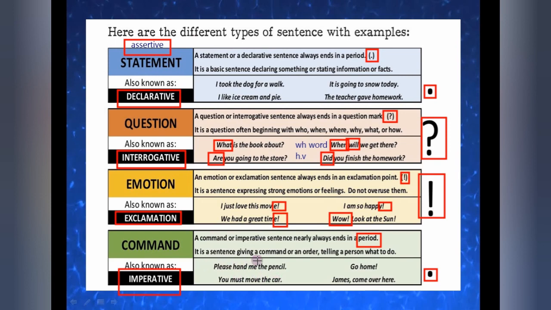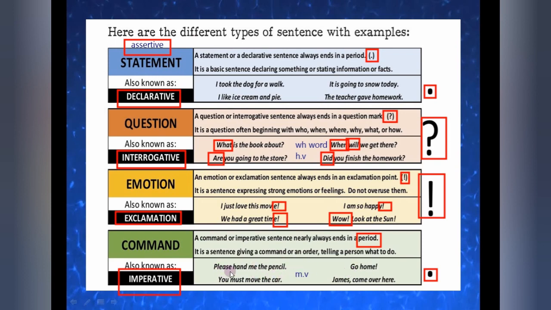It is a sentence giving a command or an order. Generally, when you are giving a command to anyone, telling a person what to do, what the person has to do, that will be your imperative sentence. Please hand me the pencil. Generally, most of the time these sentences start with the main verb. So don't forget, they generally start with the main verb.